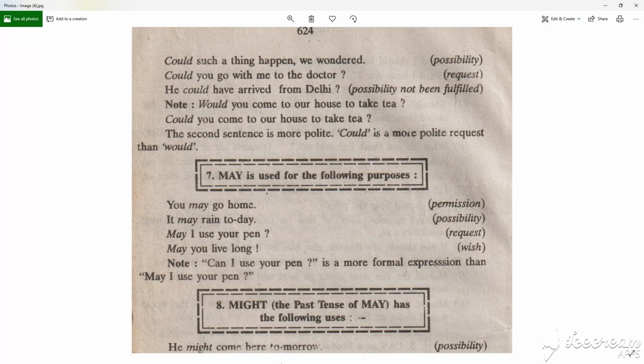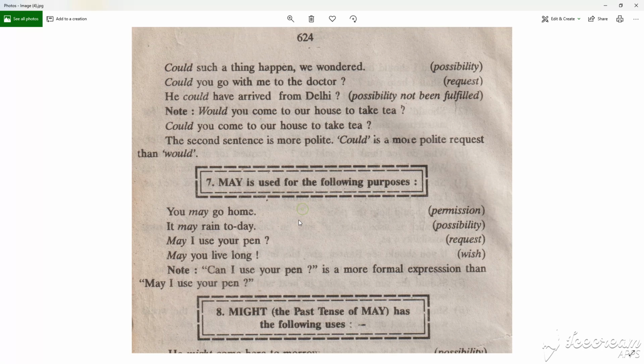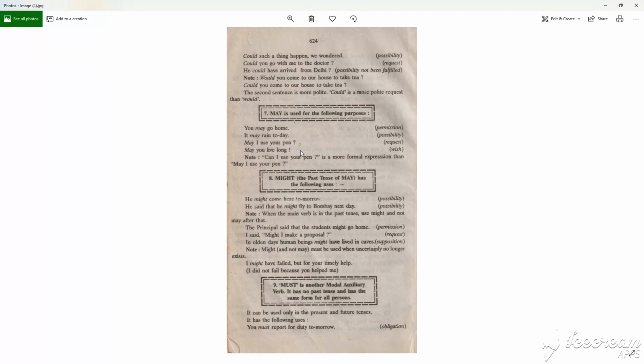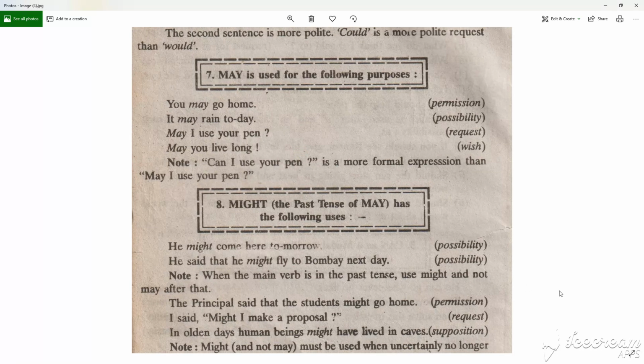So we will go to the next, that is may. So may is used for the following purposes. First is permission, possibility, request, wish. So let's have examples of the may. You may go home. It's a permission. It may rain today. It's a possibility.